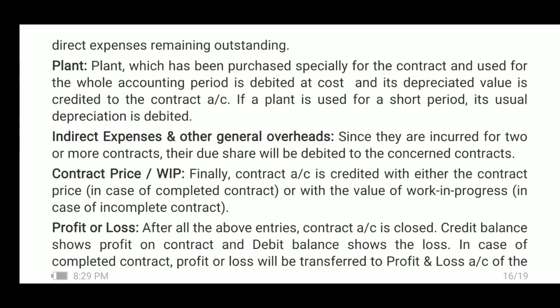In such a case, a due share, taking the proportionate share of such overheads or such indirect expenses, will be debited to the concerned contracts.